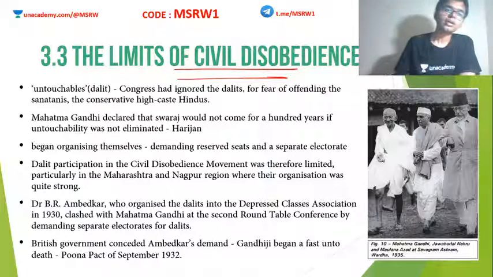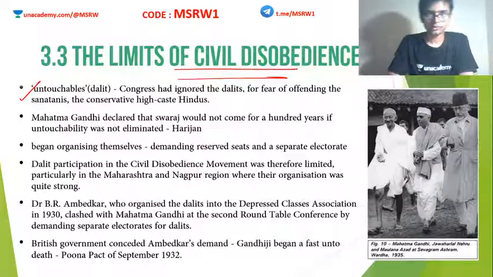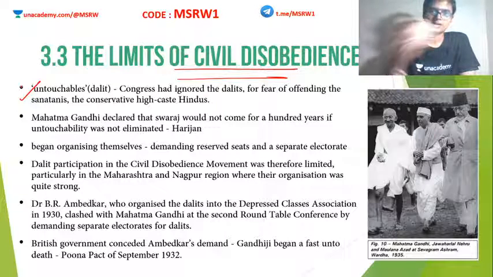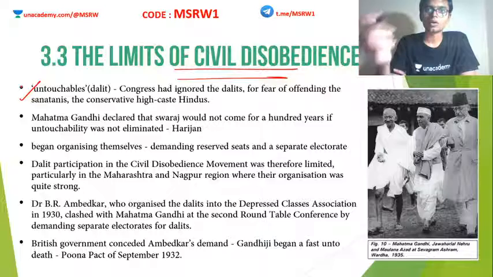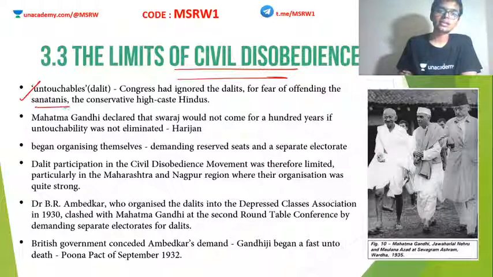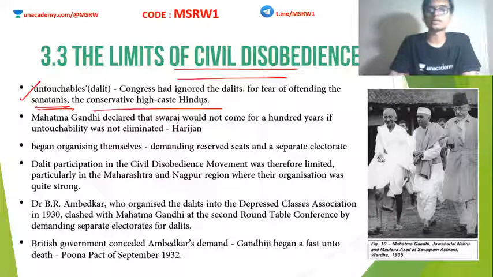Number one, untouchables. The so-called untouchables, or right now we call them Dalits. These people were not in support of CDM. They did not come out in huge numbers. Why? Again, Congress did not acknowledge these Dalits. Congress actually ignored them for fear of offending the Sanatanis, the conservative high-class Hindus.